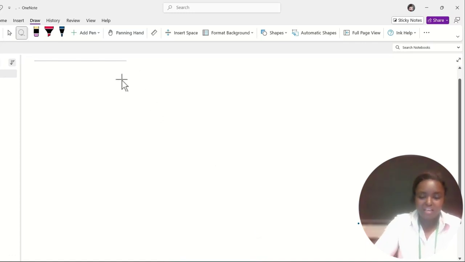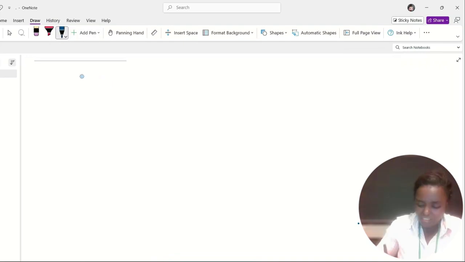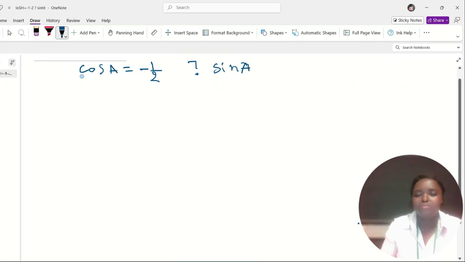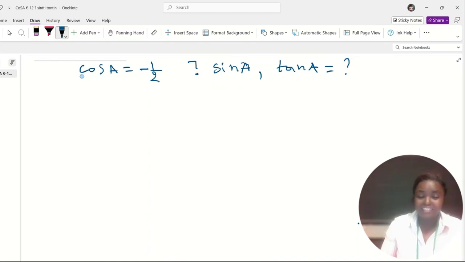Okay, the question says that cosine of A is equal to minus 1 over 2, and we need to find sine of A and tan of A. So let's use the famous identity in trigonometry.